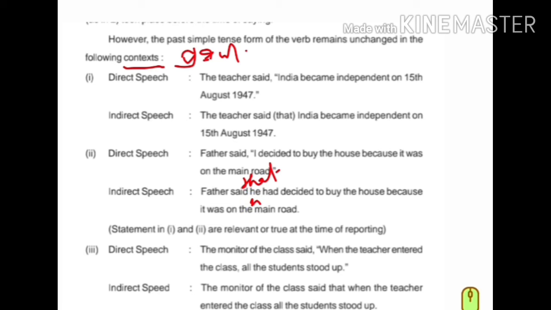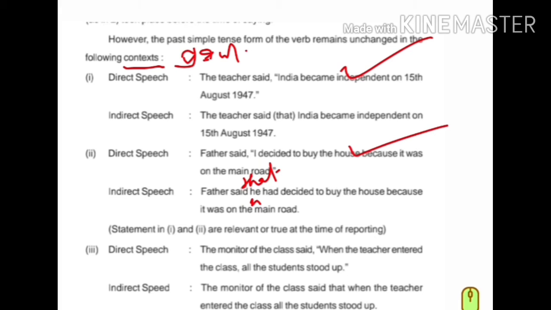He decided to buy the house because it was on the main road. Right? Next, this is statement 1, which is the sentence in inverted comma, and this is statement 2. So statement 1 and statement 2 are relevant or true at the time of reporting.